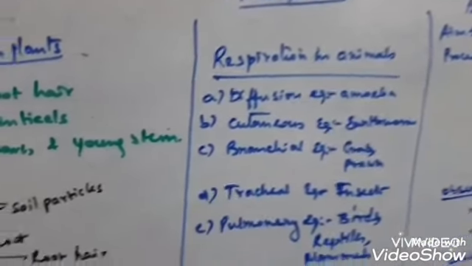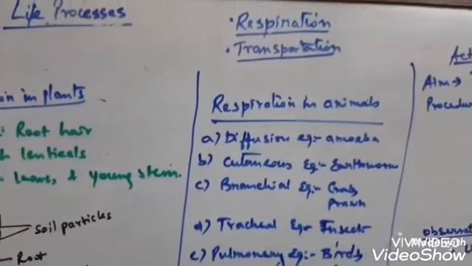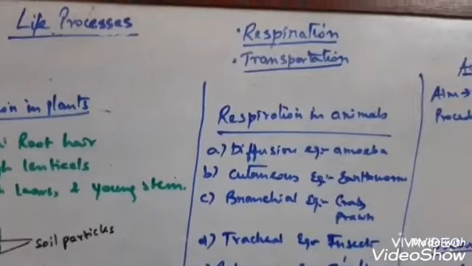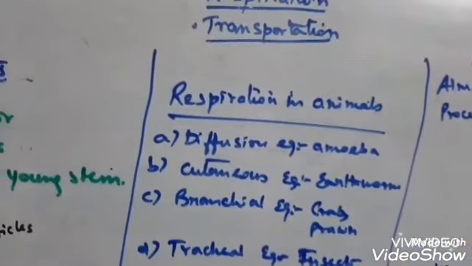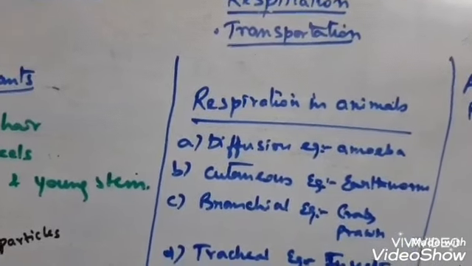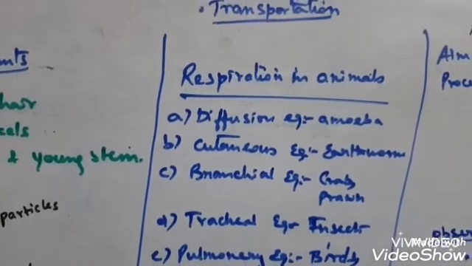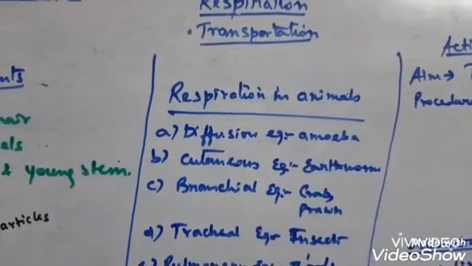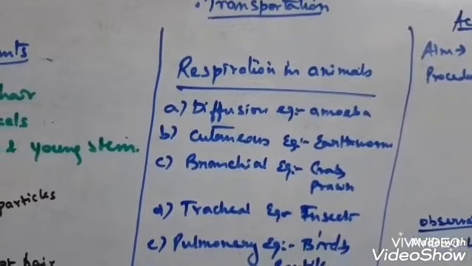Next I want to discuss respiration in animals. Other than the anaerobes, animals have various types of respiratory organs or methods for exchanging gases. The first method is diffusion. Diffusion can be seen in some unicellular organisms like amoeba or paramecium. These animals take oxygen or exchange gases through their body surface.